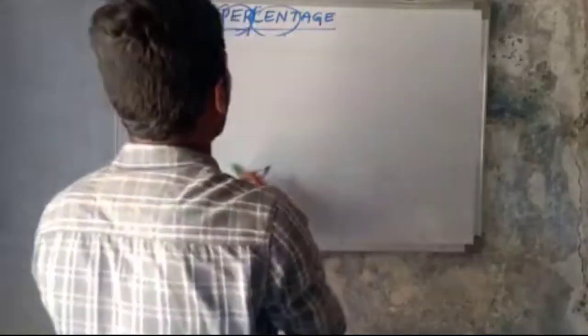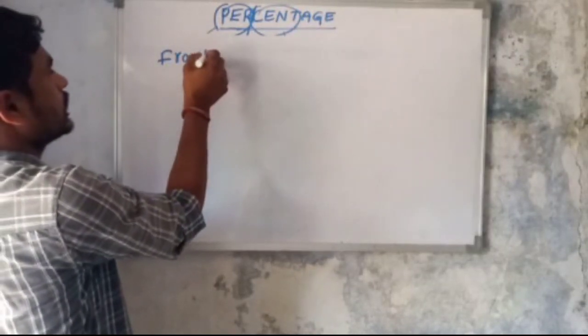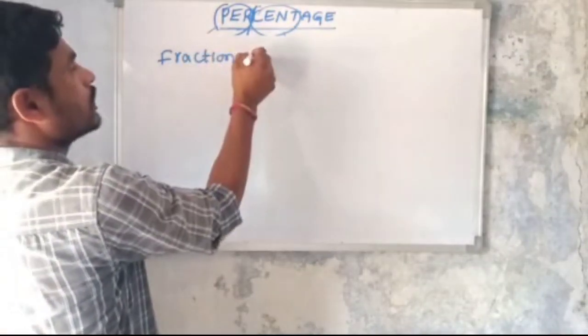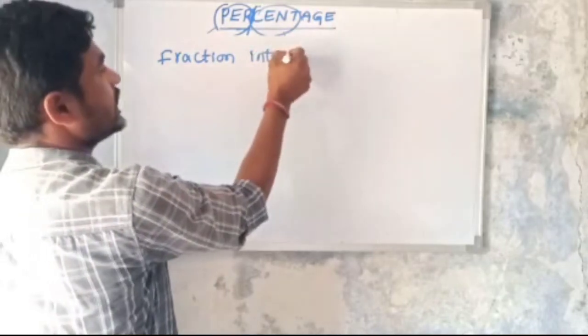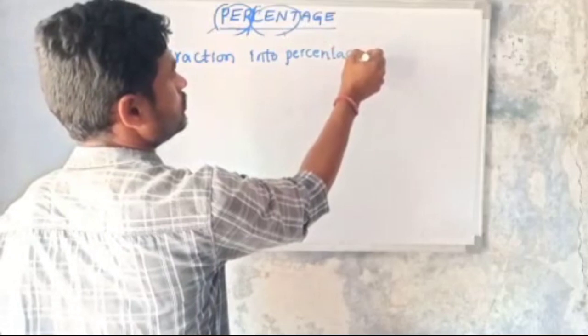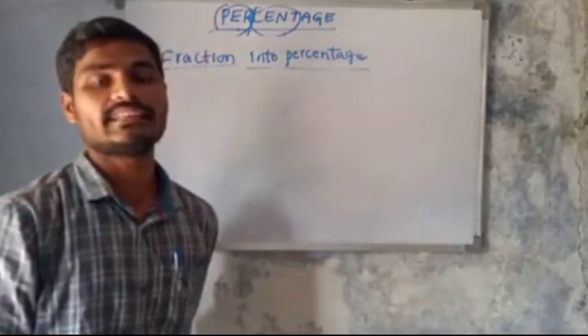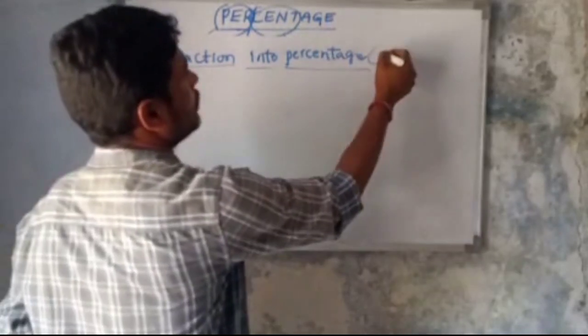See here, if you want to convert a fraction into a percentage, just multiply with 100.